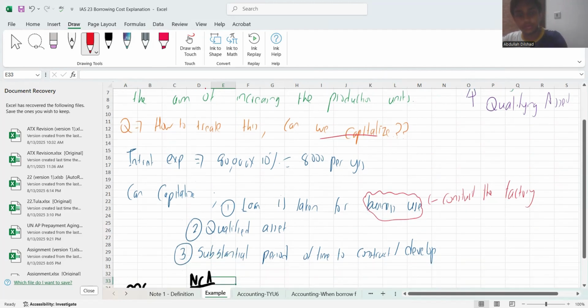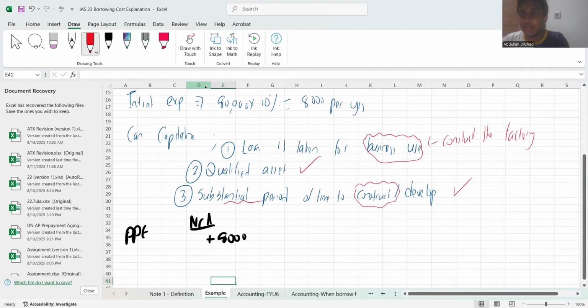So that is also there. And you know how long it takes to construct a factory, a substantial period of time. Since all these conditions are being met, yes, you are free to capitalize. How will you present it in your financial statements? Will you show it under finance cost in your P&L? No. You will go to your non-current assets. Since this is a business-utilized factory, you will show it under PPE at 8,000 cost.